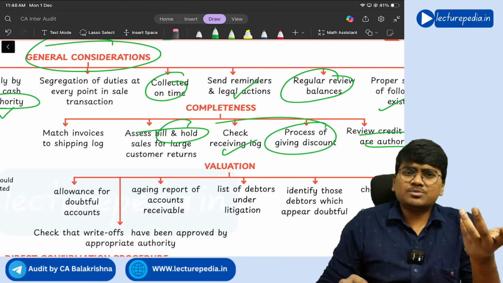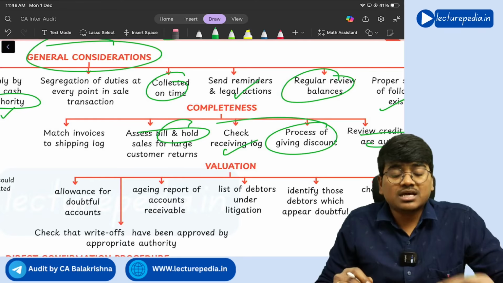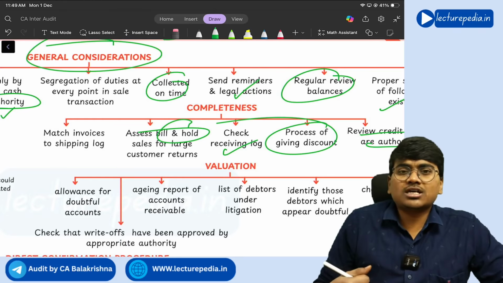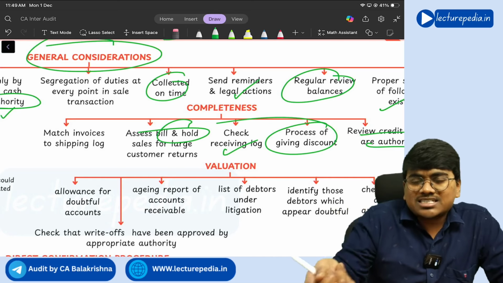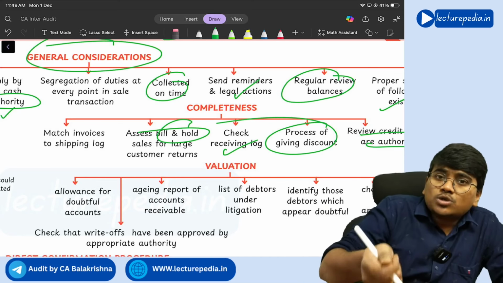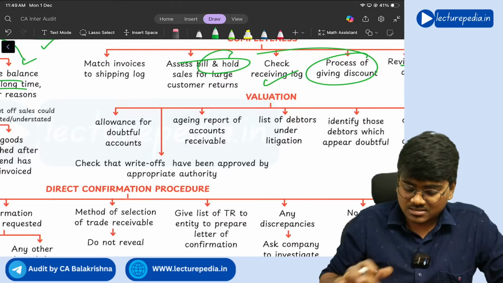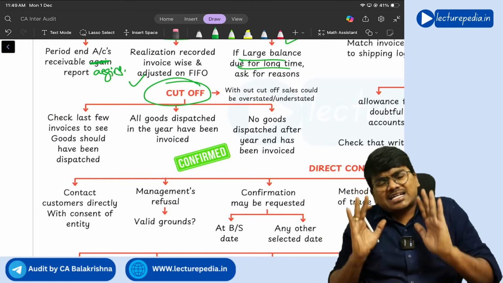Credit memo means a discount you are giving to the debtor. In some situations, instead of giving a direct discount, companies give a credit memo, and the customer can use that credit memo if the customer purchases goods from the company in future, just like a cashback voucher. Understanding? Yes. Next, cutoff. What is meant by cutoff?